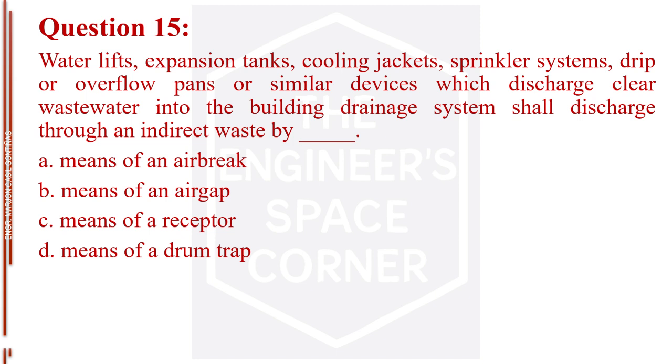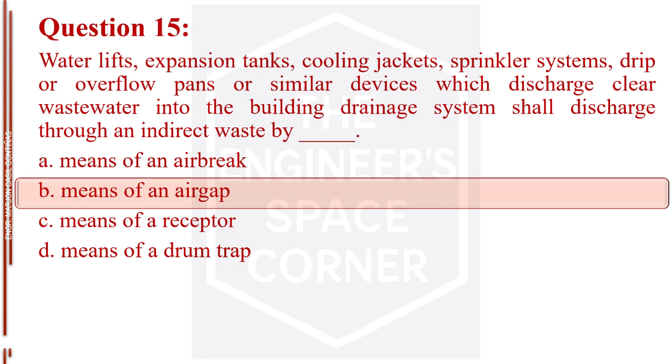Question number 15. Water lifts, expansion tanks, cooling jackets, sprinkler systems, drip or overflow pans or similar devices which discharge clear wastewater into the building drainage system shall discharge through an indirect waste by blank. Letter A, means of an air brake. Letter B, means of an air gap. Letter C, means of a receptor. Letter D, means of a drum trap. The answer is letter B, means of an air gap.